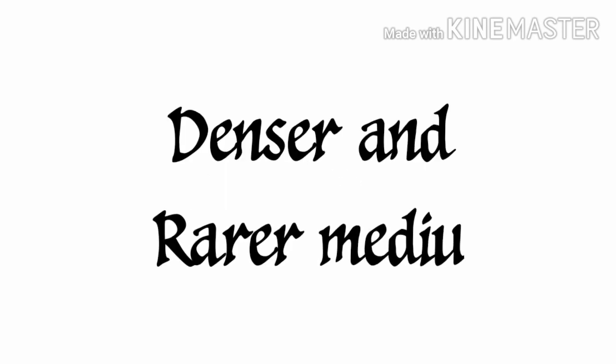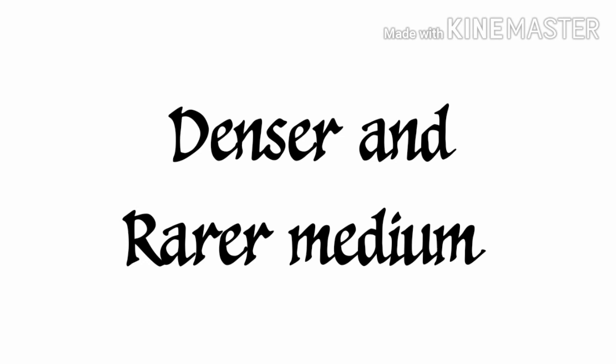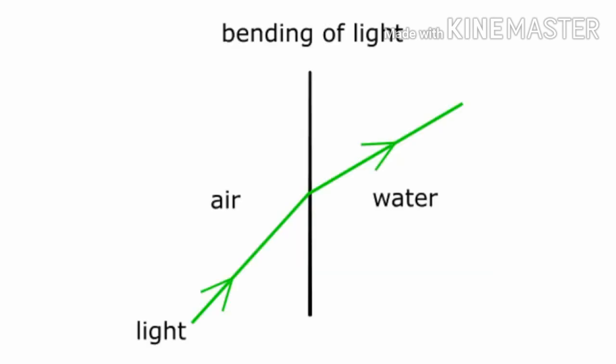Based on the speed of light, materials are again classified into two types. This is only a relative classification, not a permanent or fixed classification. With respect to one another, we are considering a denser medium and a rarer medium. The transparent media are divided into a denser one and a rarer one. Keep in mind, it is only a relative classification, with respect to one another.